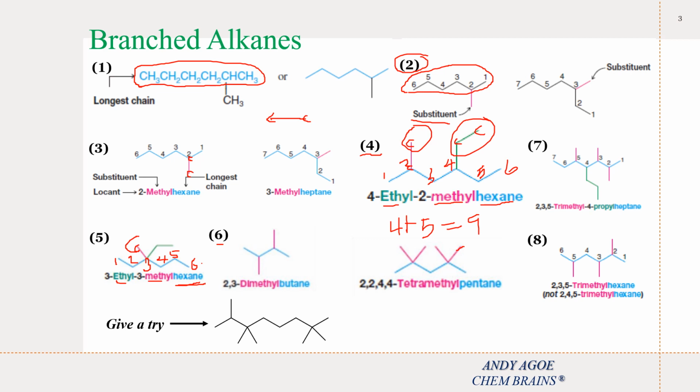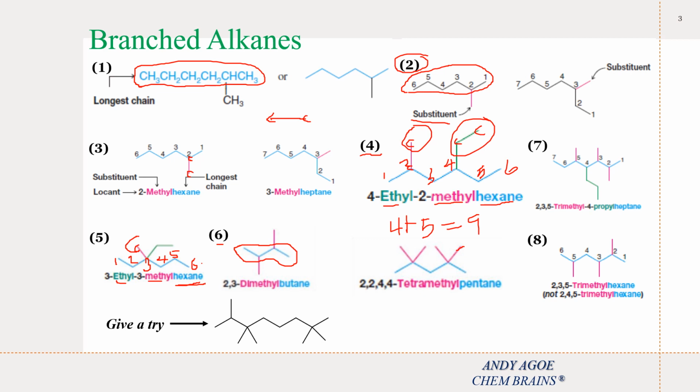Example number 6 comes in this way. When we have 2 or more substituents and these substituents are identical, indicate this by the use of prefixes like di, tri, tetra, and so on. So let's continue to choose our longest continuous carbon chain. So I choose this as my longest continuous chain.